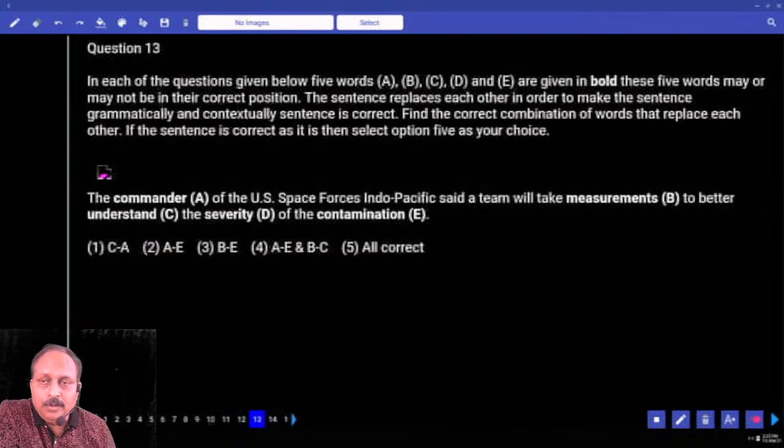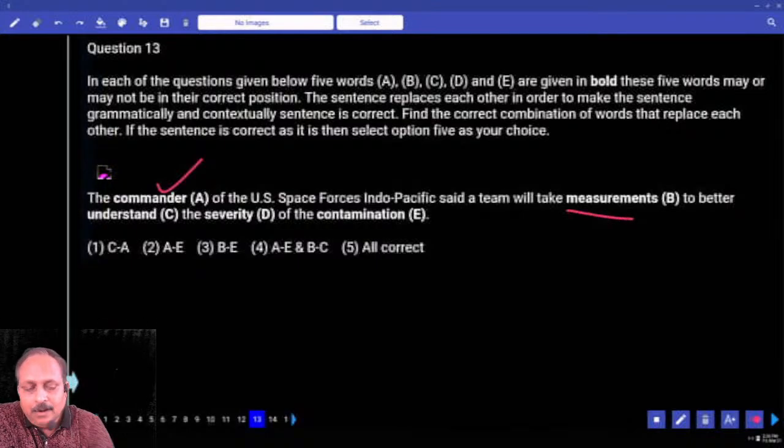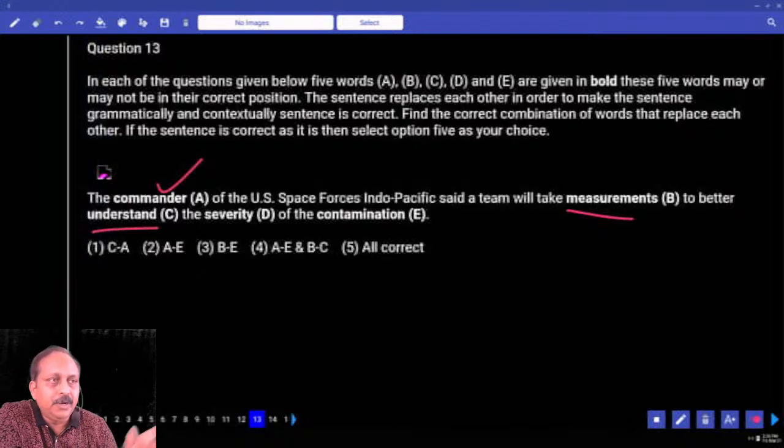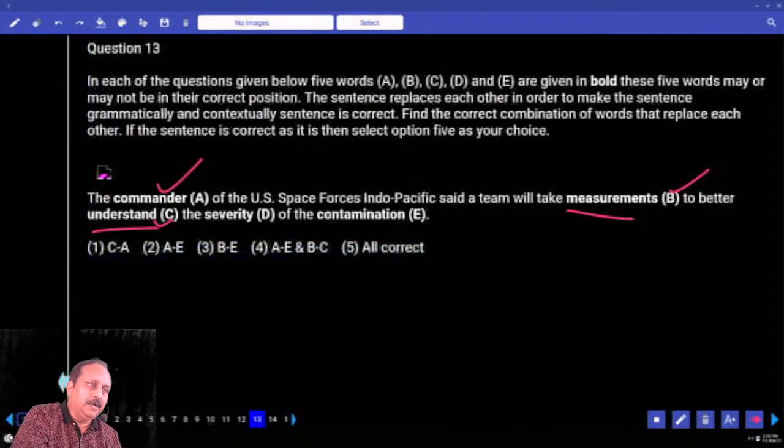Let us go to the next one, the last one, word swap related. The commander of the US Space Forces Indo-Pacific. Any problem? Commander of some organization, no problem. Said a team will take measurements to better understand. Better understand, a standard expression, no problem. But measurements, you can't be sure. You have to read the complete sentence. Tick B, to better understand. C. Measurements, hold it. Better understand, you can consider. Better understand what? The severity of the contamination.